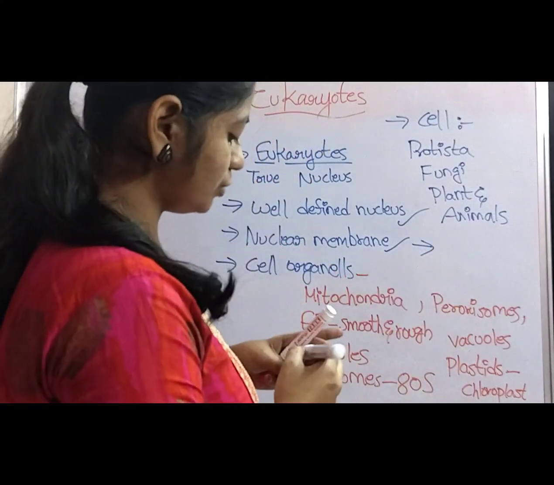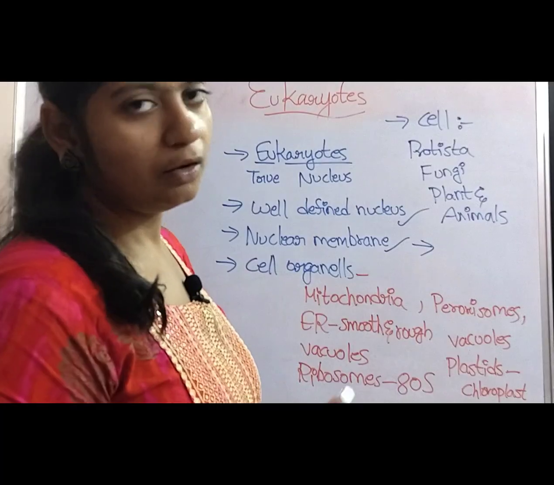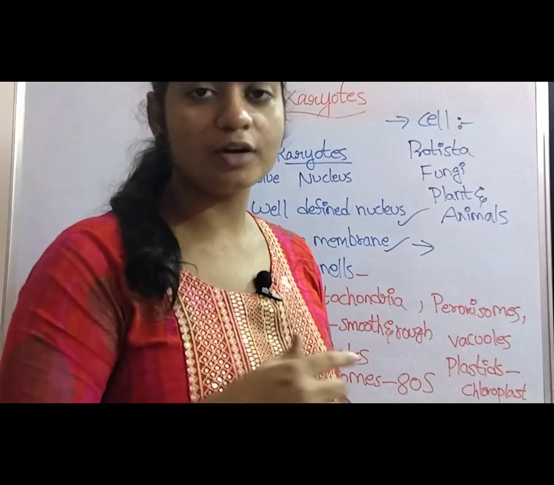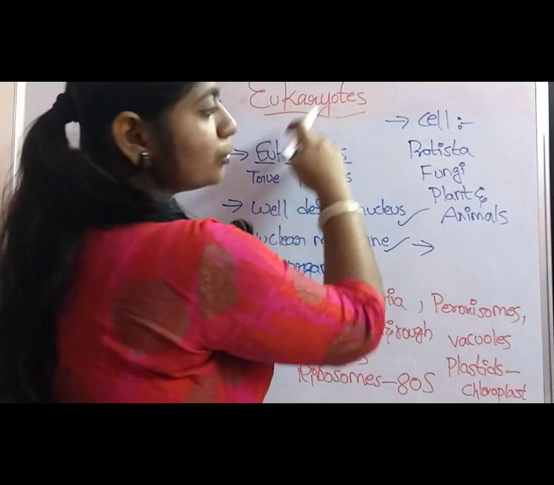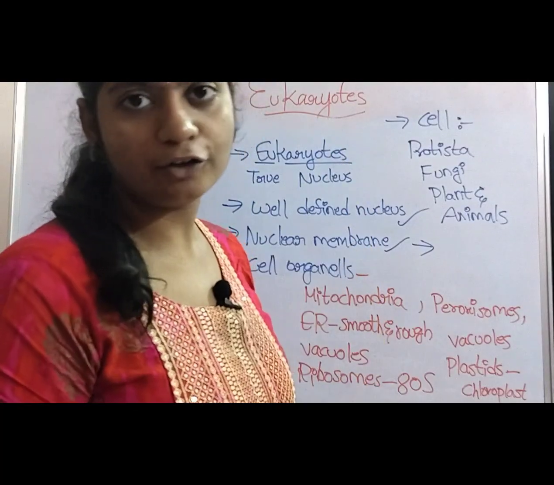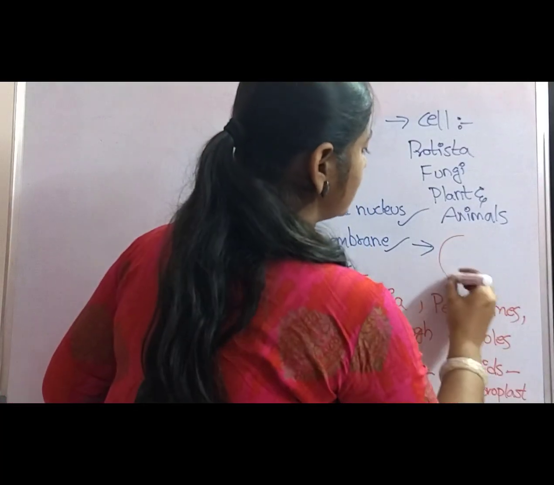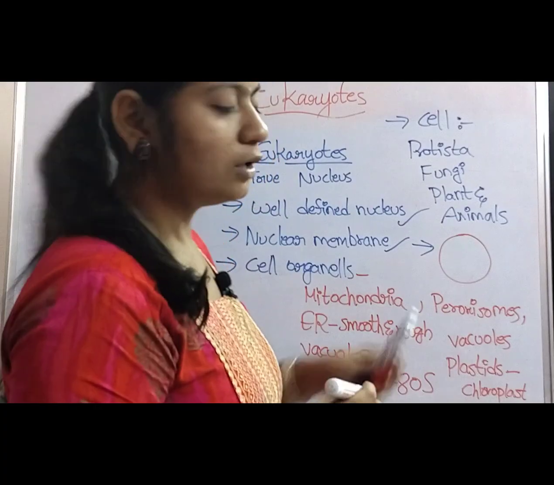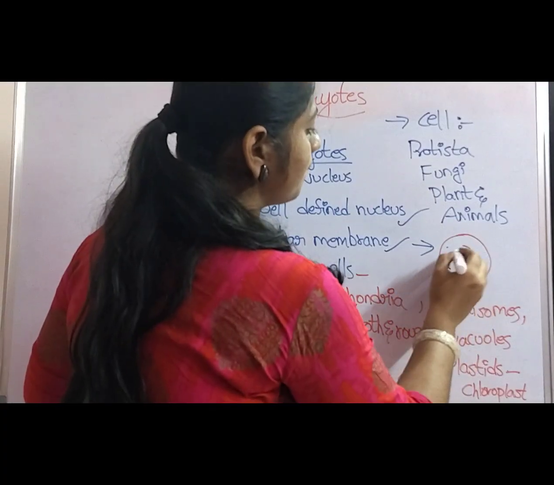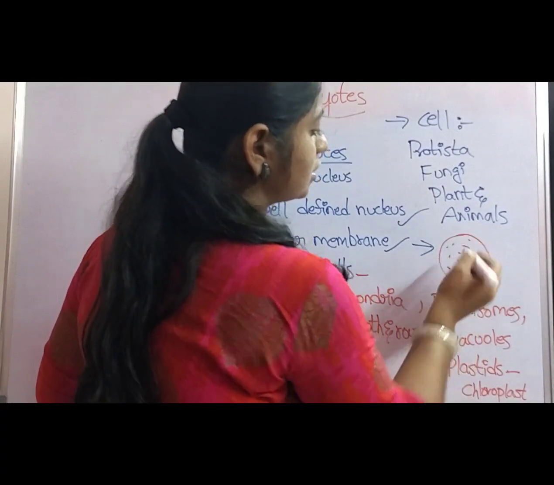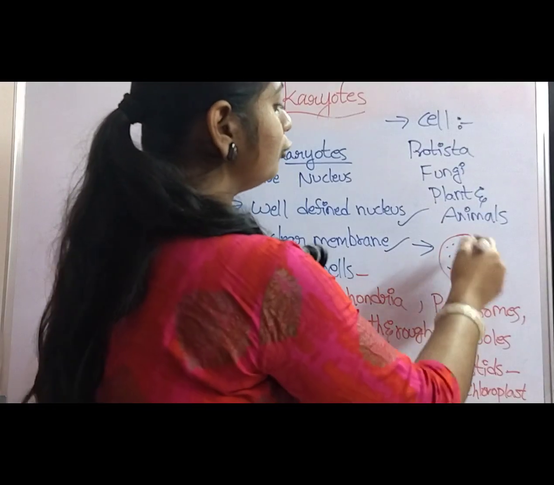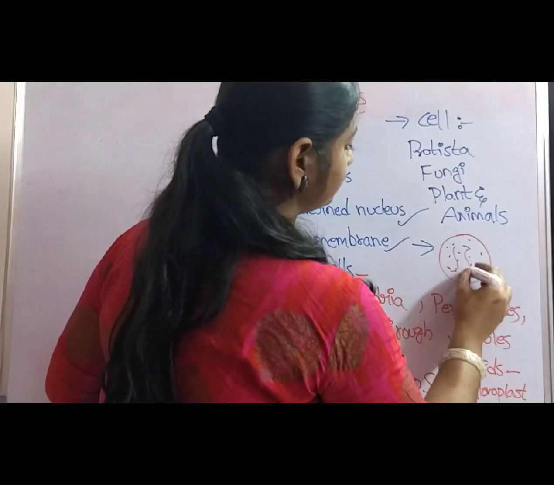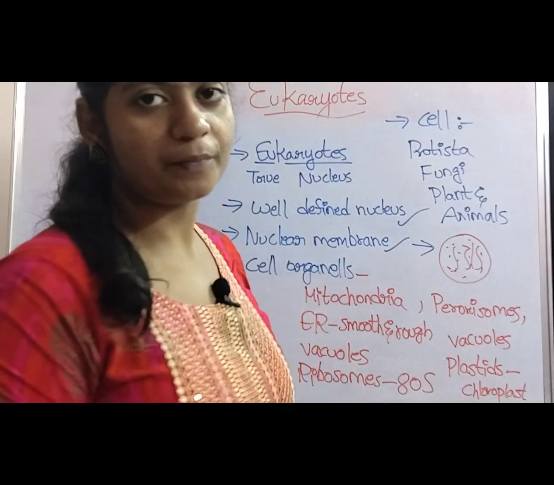And coming to the genetic material. Where is the genetic material stored in the eukaryotes? As we have earlier discussed, eukaryotes contain a well-defined nucleus. So let us assume this as a nucleus. The nucleus contains a fluid-like structure. What is that fluid-like structure? Nucleoplasm. In the nucleoplasm, thread-like structures are present.